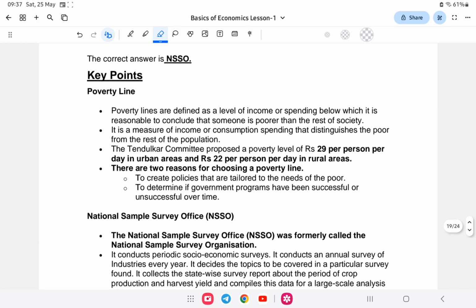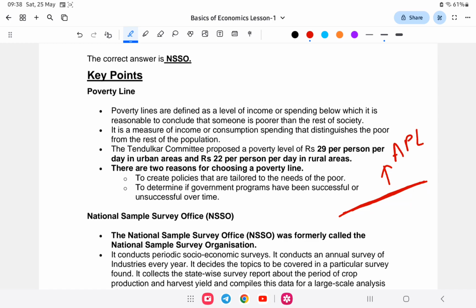So first of all, what is the poverty line? The poverty line is basically a line above which is known as above poverty line, and usually below it is below poverty line, BPL. So that line is a specific income, for example rupees 600.